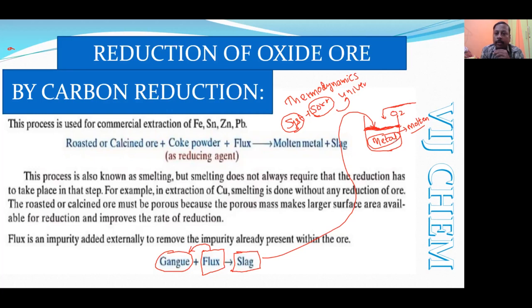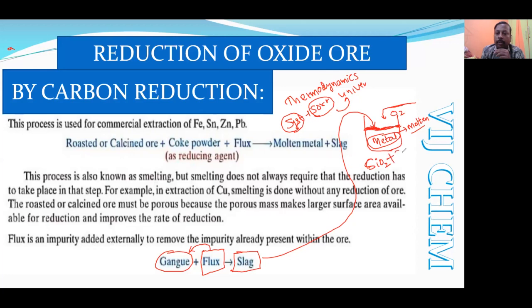What is gangue? Impurities. What is flux? The additional substance which needs to be added to remove the gangue. And what is slag? Slag is a combination of the gangue and flux. Suppose silicate, sand particles, are there along with our metal.